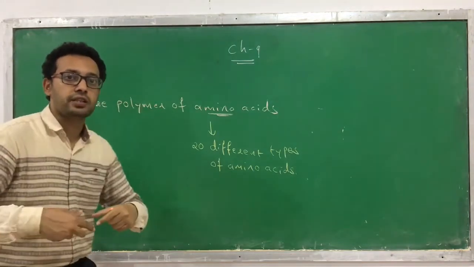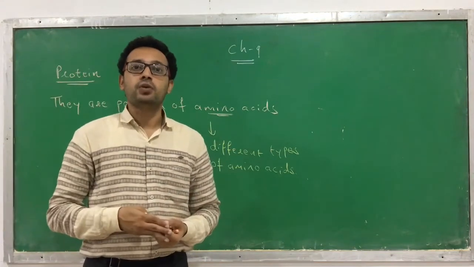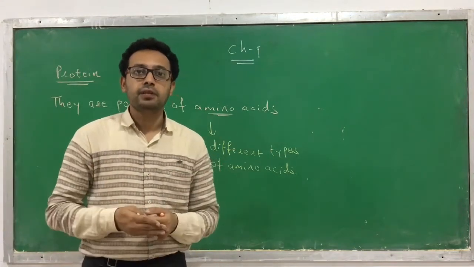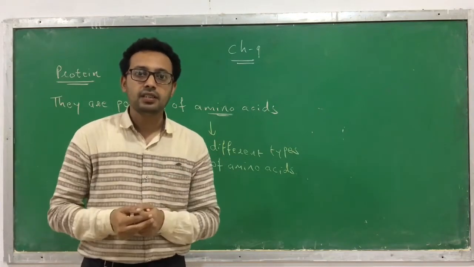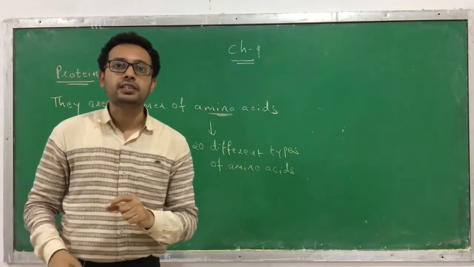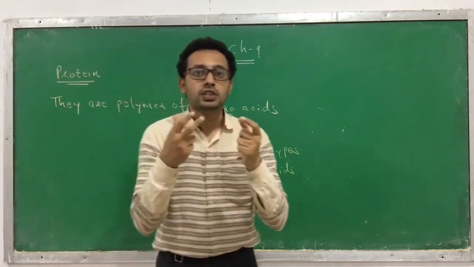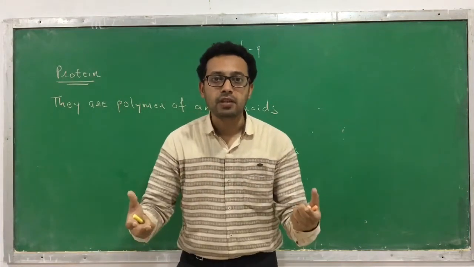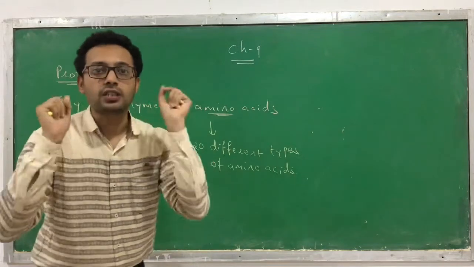But now the question comes whether all the amino acids present in the structure of a protein are of the same type. Means, will all be alanine, or all valine, or will they be different, one alanine, one valine, one glycine, one glutamic acid? Whether all the amino acids present in the structure of protein are the same or not. So the answer is they are not the same.